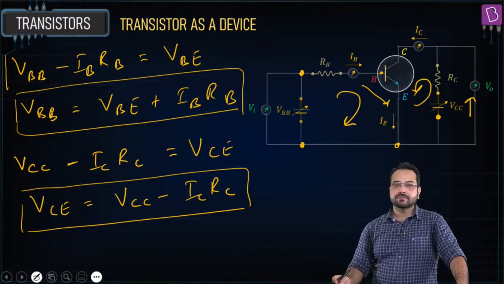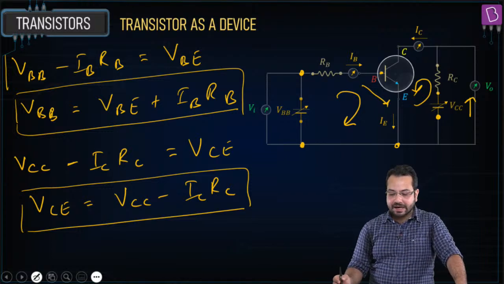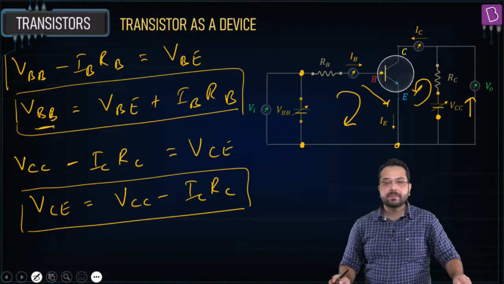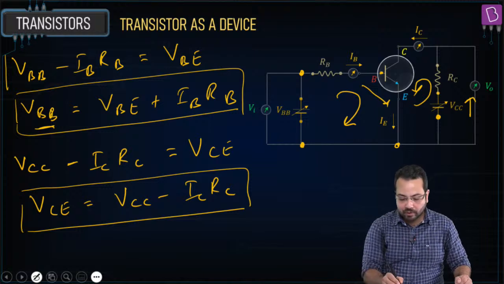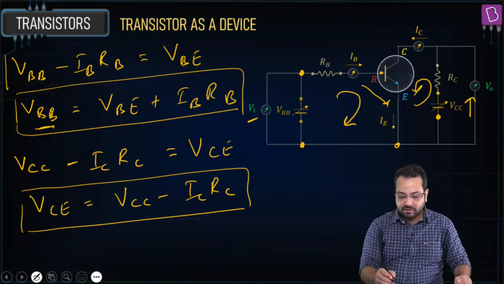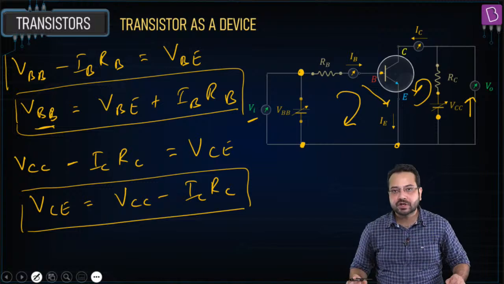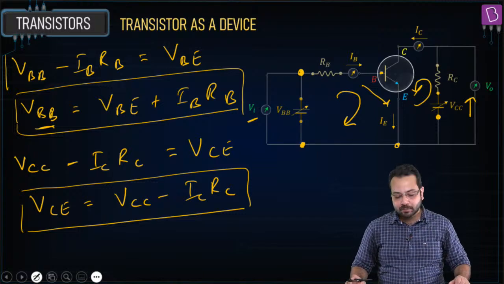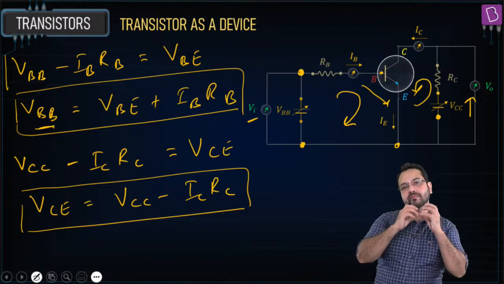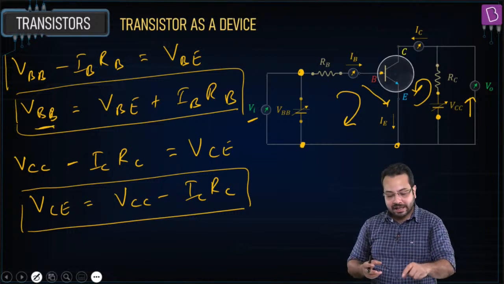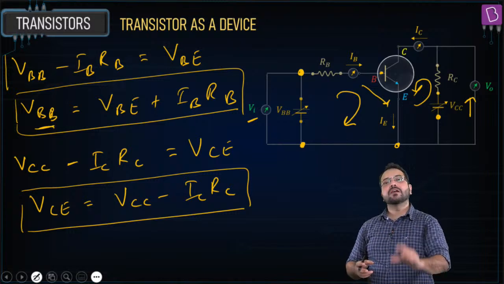So we have this relationship between VBB and VCE. Now this VBB will be called the input voltage. The potential difference VBB is the input voltage, so any signal or appliance I attach as an input is simply going to be VBB.